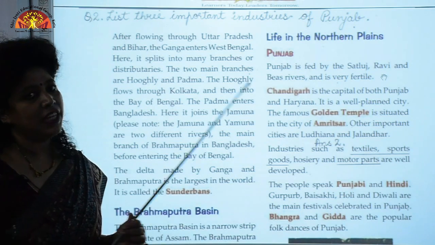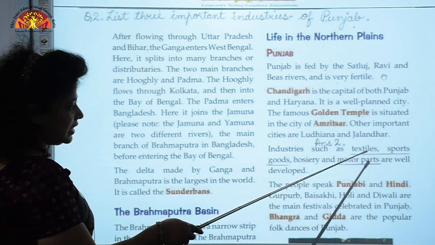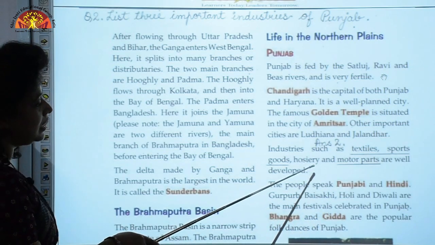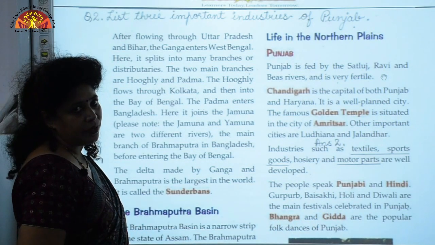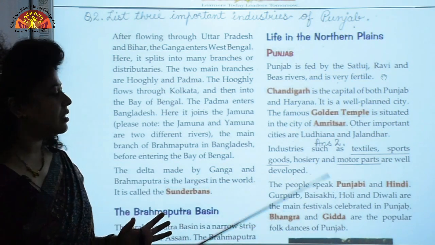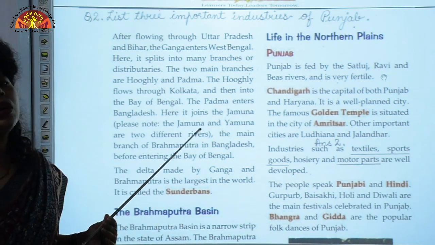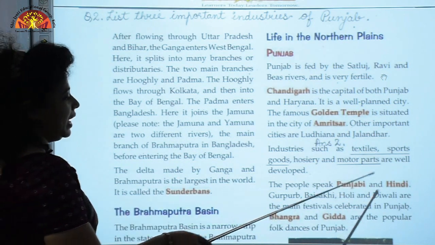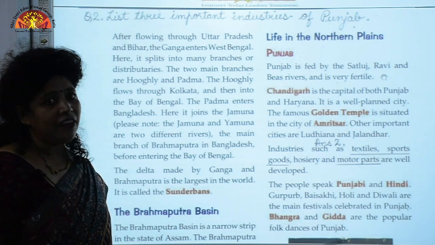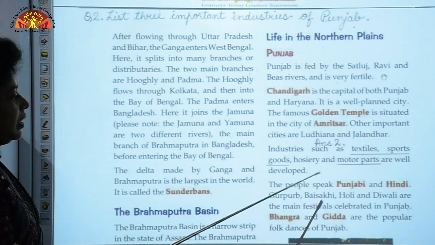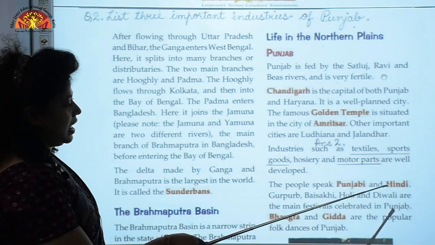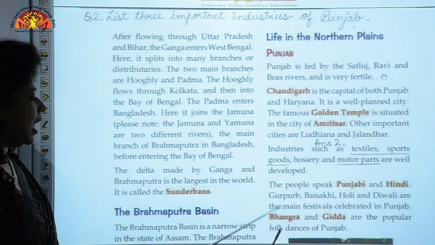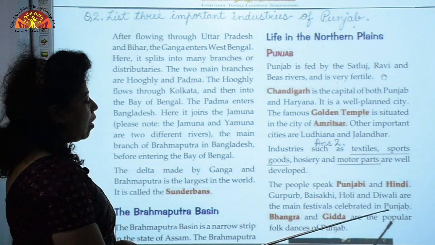Some of the flourishing industries are the textiles industry, sports goods industry, hosiery industry and motor parts. The main languages in Punjab are Punjabi and Hindi. Guru Parv, Baisakhi, Holi and Diwali are the main festivals of Punjab, and Bhangra and Gidda are the popular folk dances of Punjab.